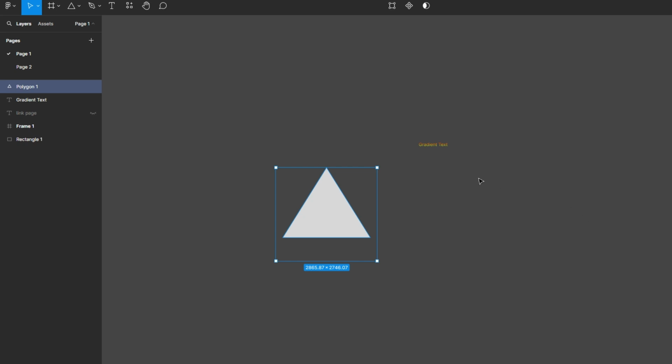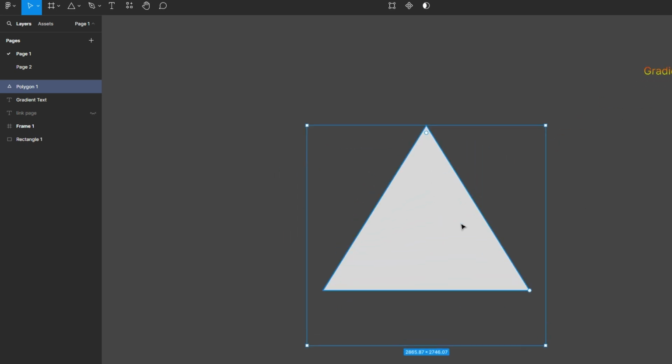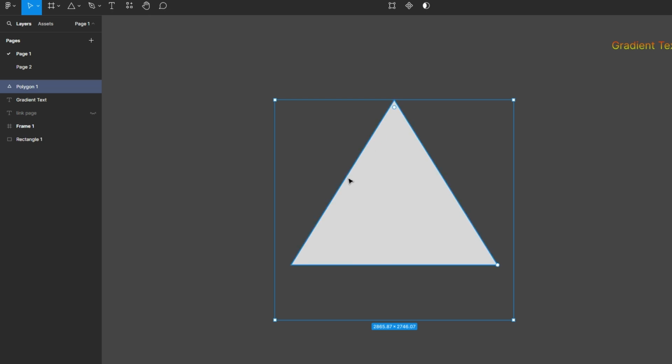In today's video I'm going to show you how to create drop shadow in Figma. First, what you need to do is add an element to apply drop shadow to. You can create a shape, or you can select an existing element such as text, frame, or another shape.